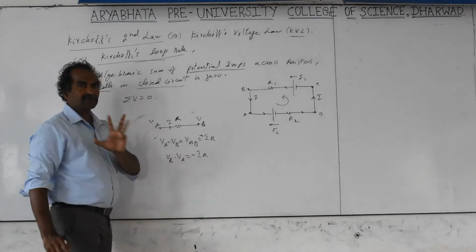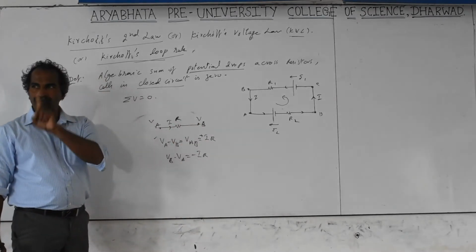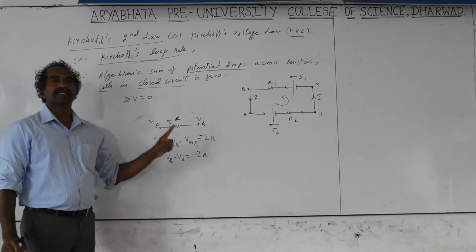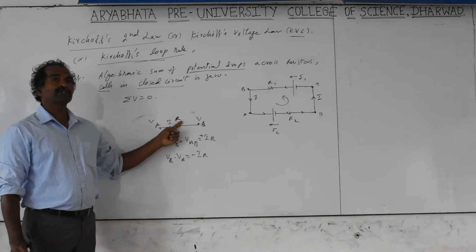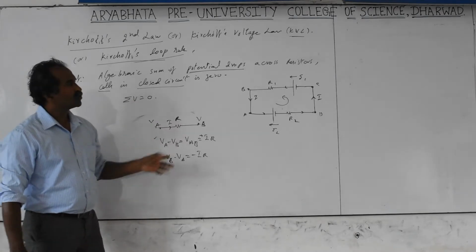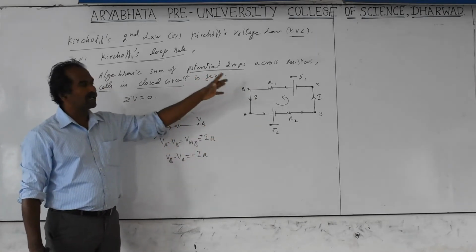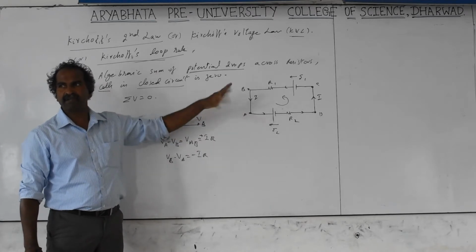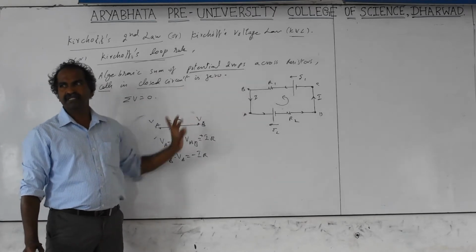That is the sign convention. In the direction of current, the potential drop across the resistance is minus. Opposite to the direction of current, it is plus. You have to take the same sign convention throughout for all devices. Any device, resistance or otherwise, whatever currents are there, you follow the same procedure.